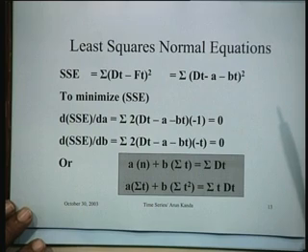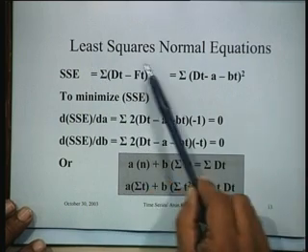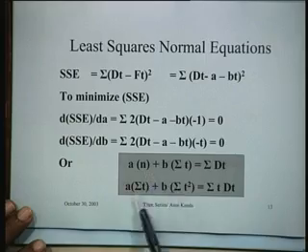And the point to notice is that the least squares normal equations are all linear equations here, right? In fact, when we use regression as a method for forecasting, the type of regression is generally characterized by the type of least squares normal equations. If the least squares normal equations are linear the way they are here, the method is called linear regression.